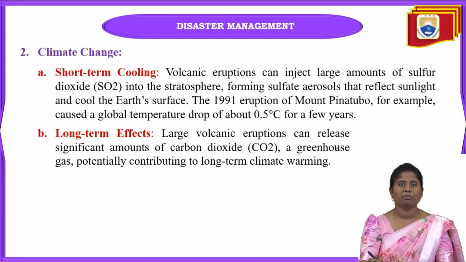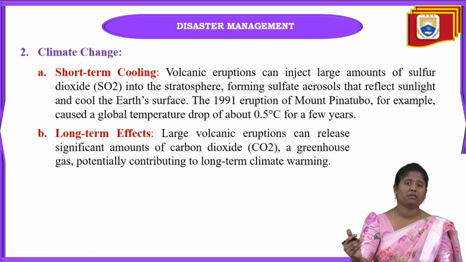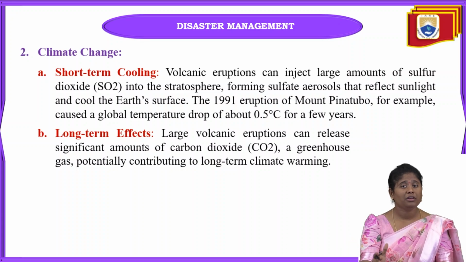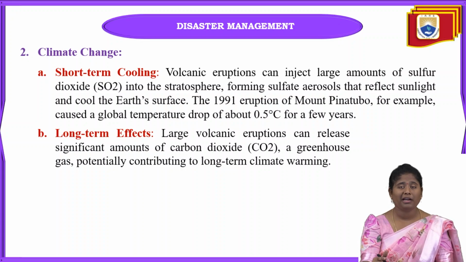Okay. The next one is climatic change, which is one of the main effects of volcanic activities. In climatic change, the first one is short-term cooling. After the eruption of these volcanoes, a large amount of sulfur dioxide is released directly into the stratosphere, one of the layers of the atmosphere. When it gets released into the atmosphere, it automatically forms aerosols.